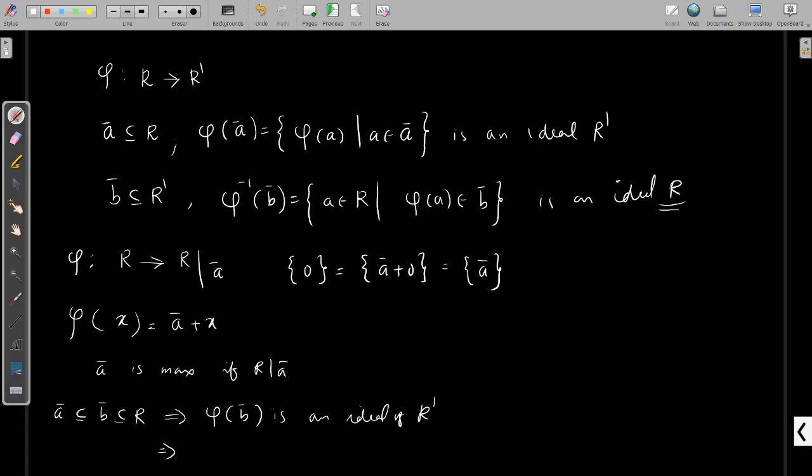What is phi of B? Phi of B means the set of all images of elements of B. Clear? So this phi of B is always an ideal of R prime.